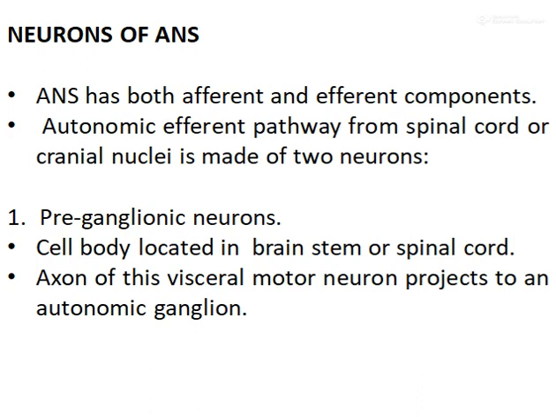The cell body of the preganglionic neuron is situated in either the brainstem or spinal cord. The axon of the visceral motor neuron projects as a thinly myelinated preganglionic fiber to an autonomic ganglion.